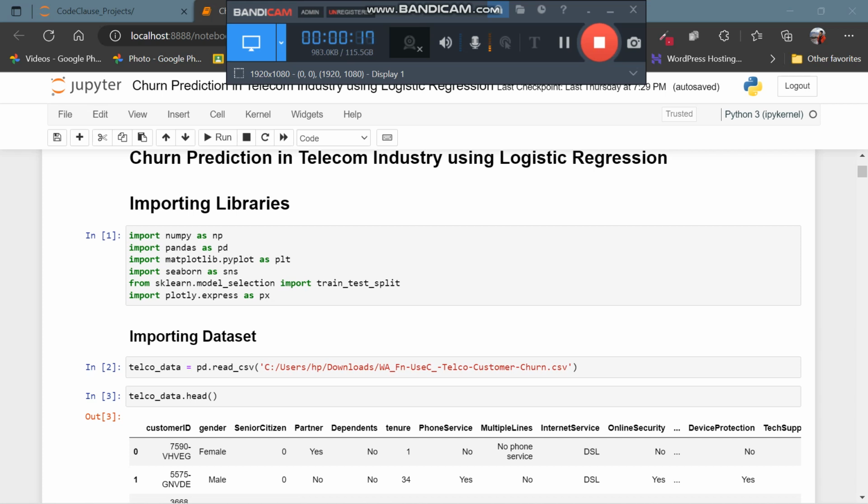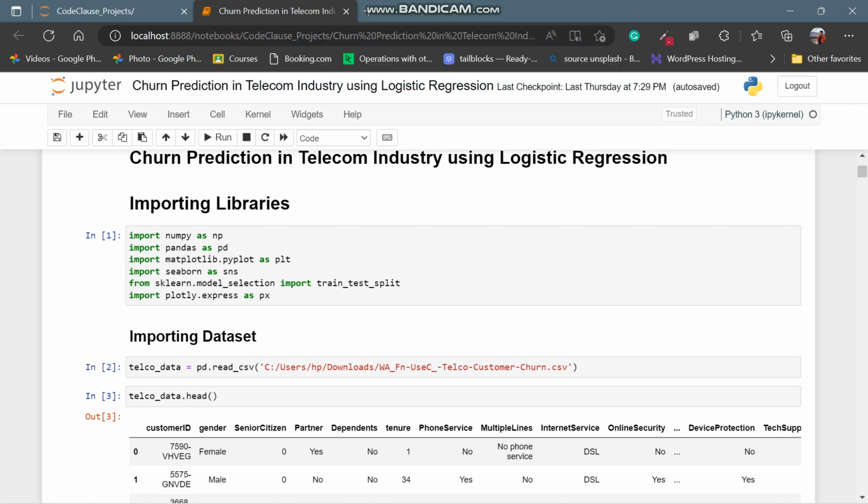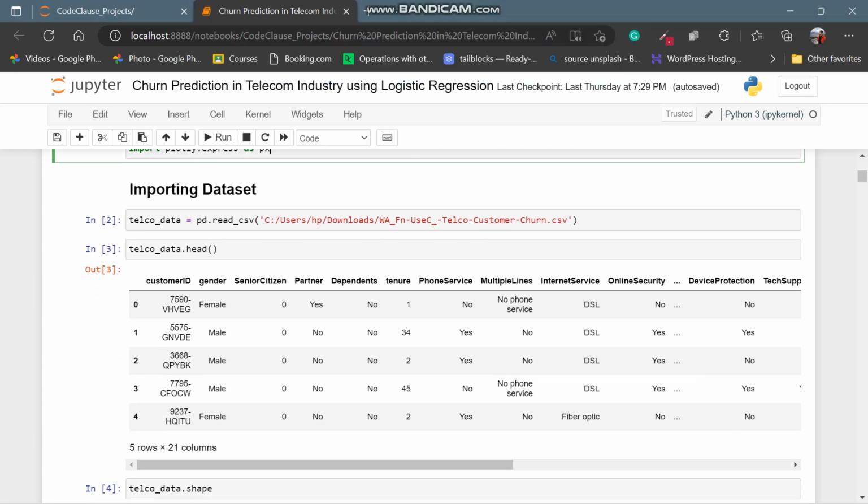So see, I have imported all the necessary libraries which we are going to use in this project, like NumPy, Pandas. Then importing the dataset. For you guys, I have provided the link in this video's caption. You can go from that link and download the dataset.